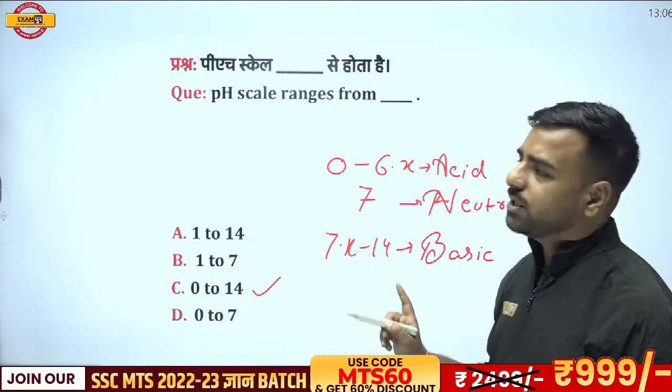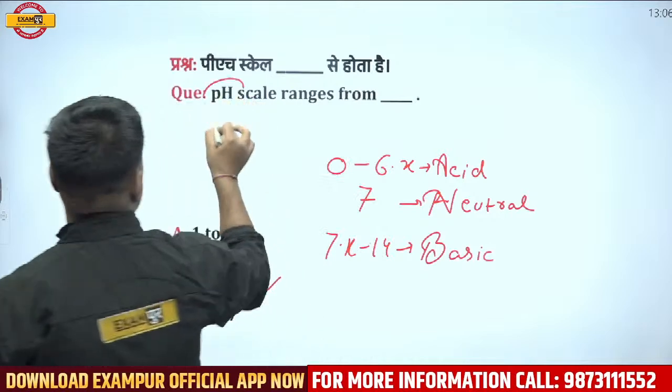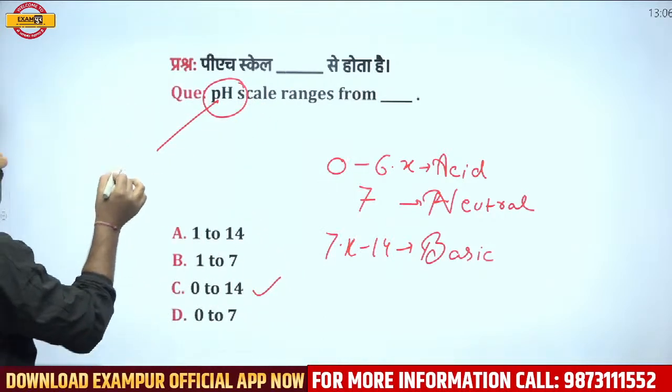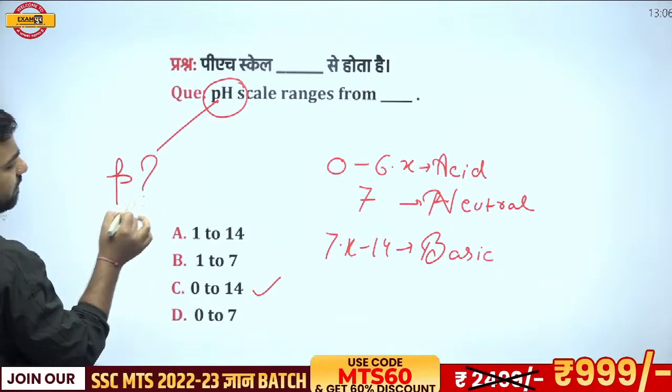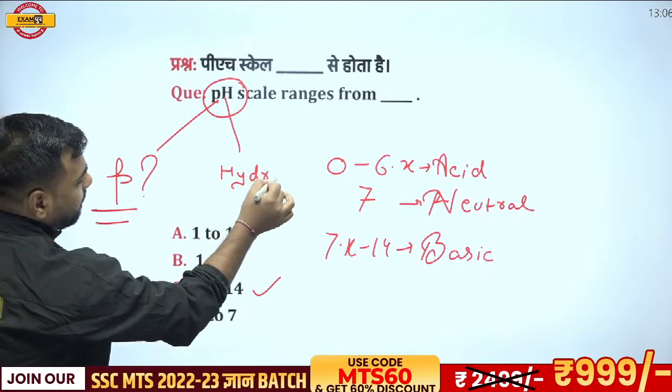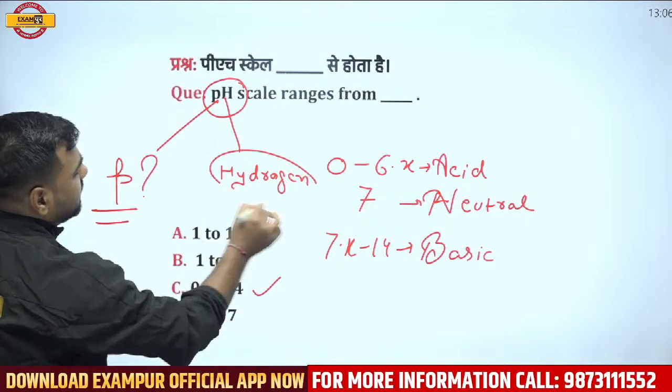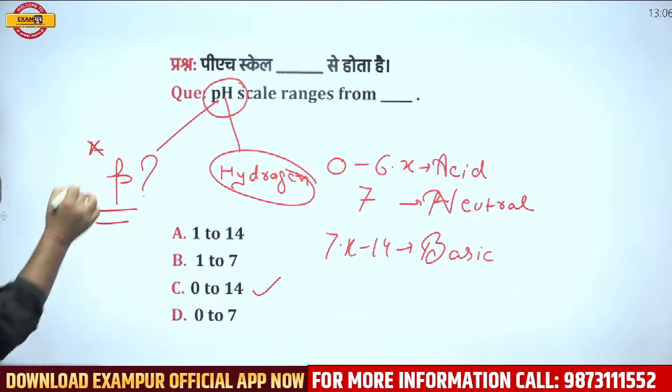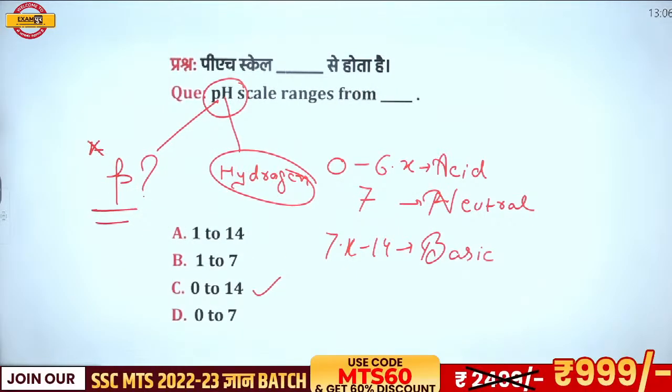This is asked in the examination, do not forget. But there's another question I want to ask. What do you think? In pH scale, P stands for what? Obviously, H stands for hydrogen. But this is asked in the examination, P stands for what? Who can answer this?